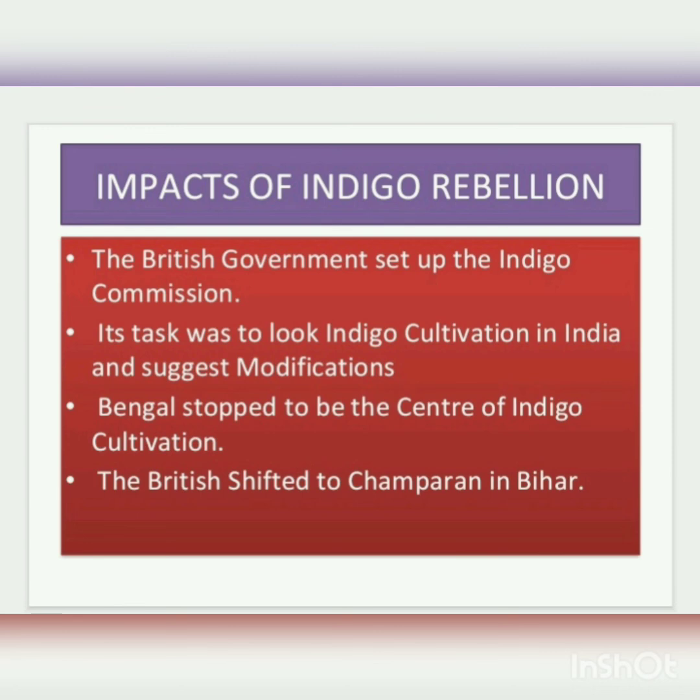And later, as we move with the syllabus, we will see how Mahatma Gandhi came to the rescue, to save indigo cultivators in Champaran. With this, we come to an end of this chapter, Life in the Rural Areas. So today, we have studied all about indigo, the causes of the indigo rebellion and how the indigo rebellion was conducted, what were their methods, and finally the impact of the indigo rebellion. By this, our chapter ends here.